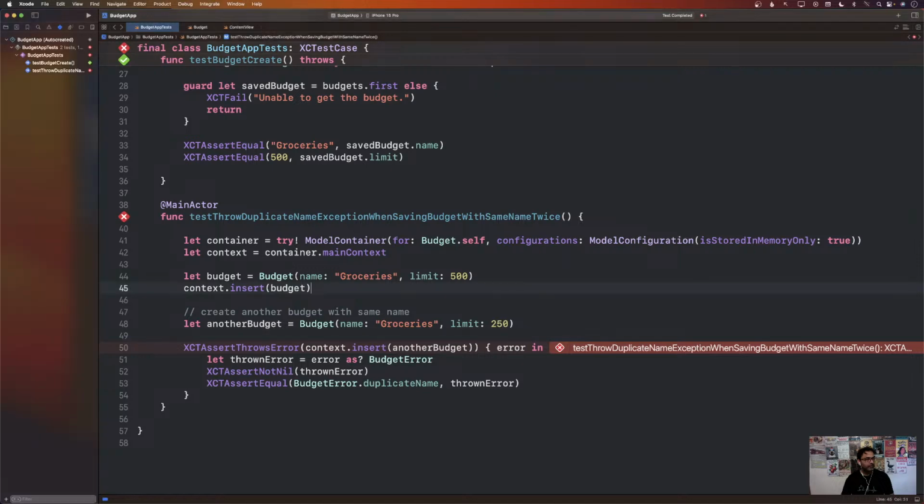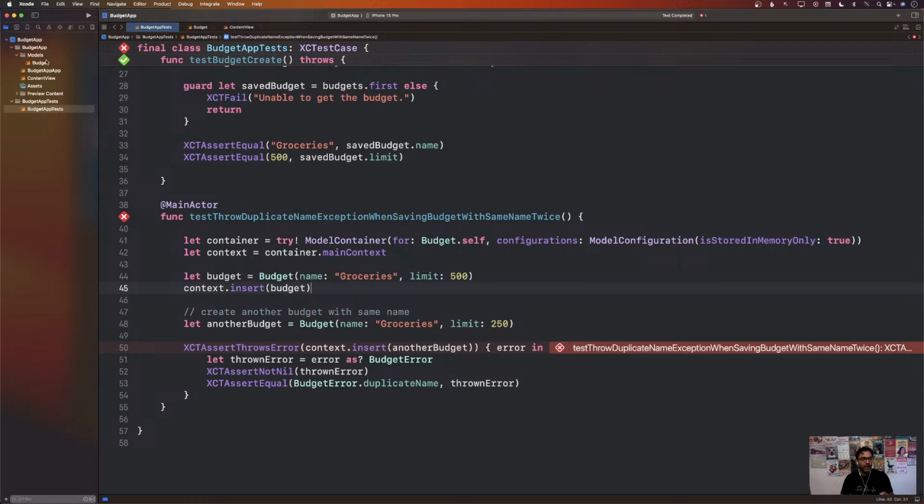All right. So let's see how we can solve this problem. Now, the way that you solve this problem is a little bit different, because now we have kind of a precondition on our save that when you are saving the budget with the same name, it should throw an error.